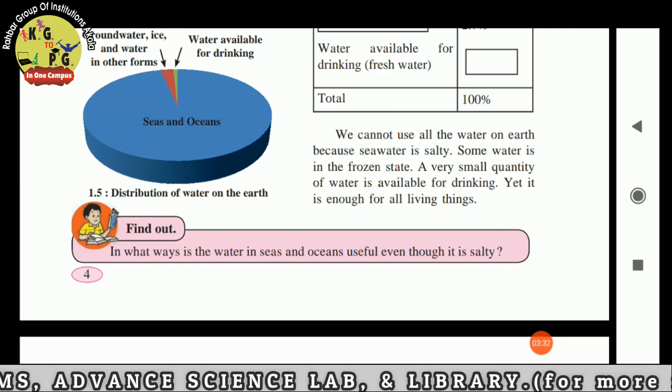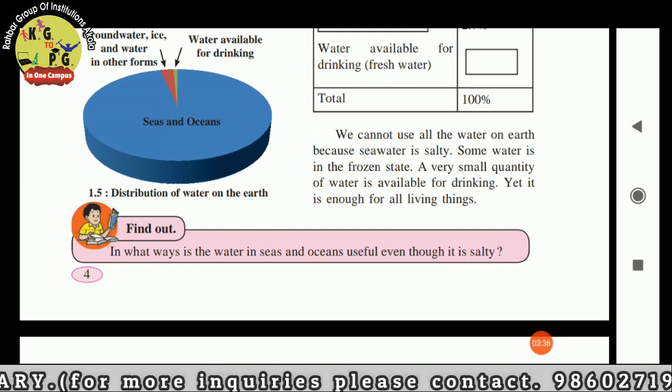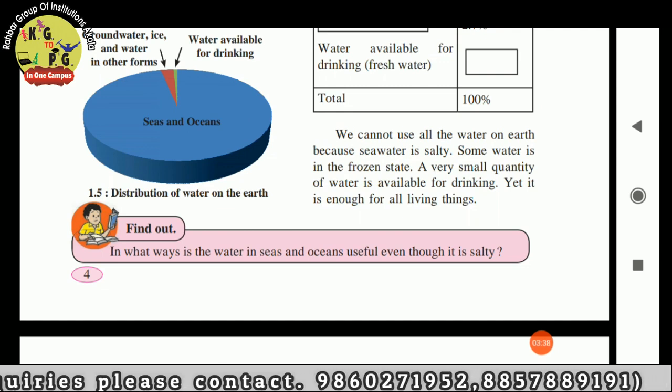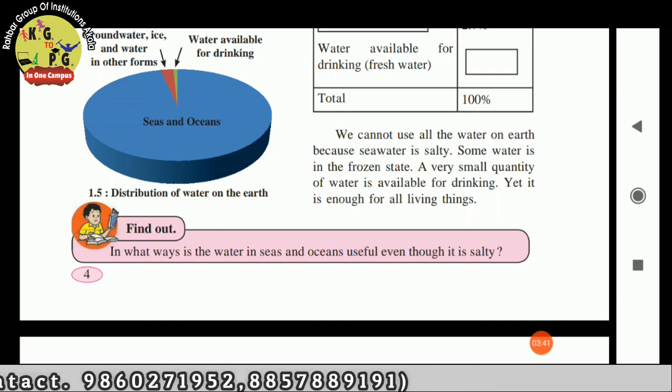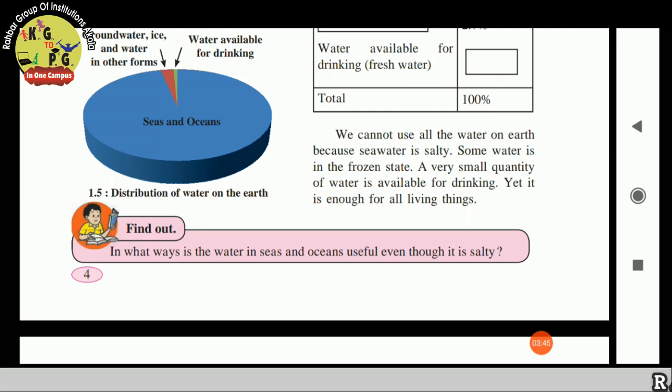Generally, we cannot use all the water present on the earth because it is in the form of sea water, which is salty, and some is in a frozen state, in ice form. Only a very small quantity of water is available for drinking, and it is enough for us.